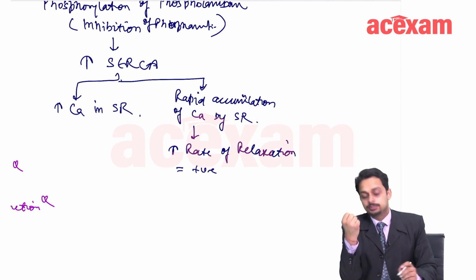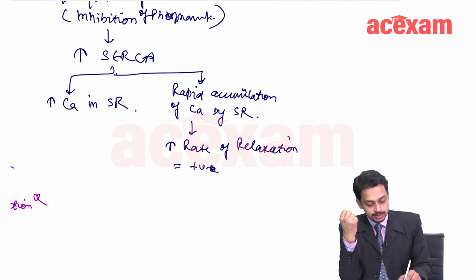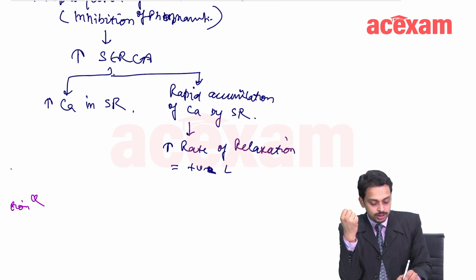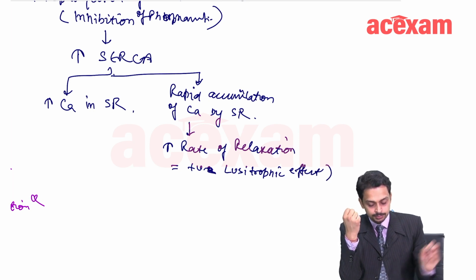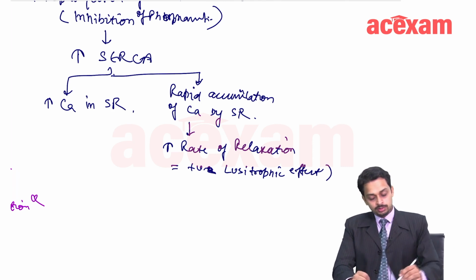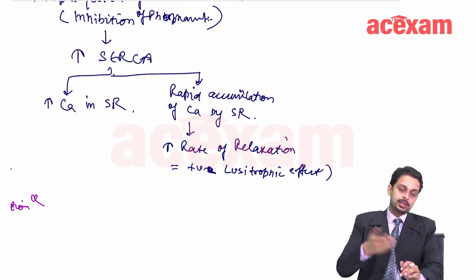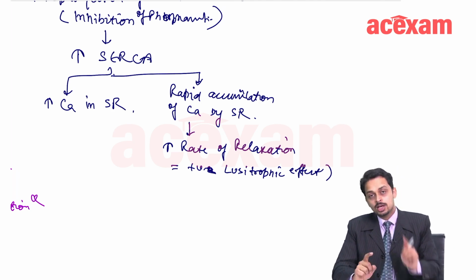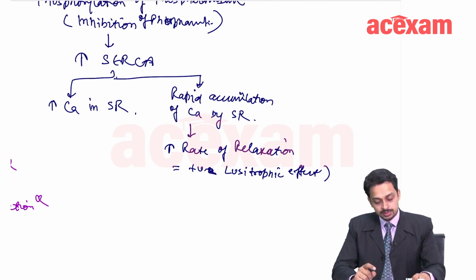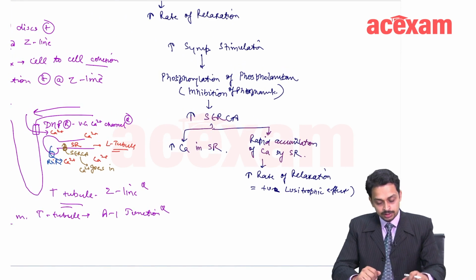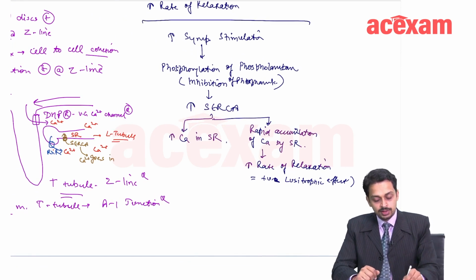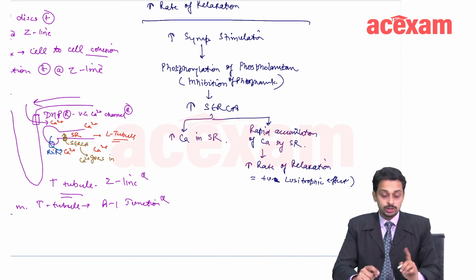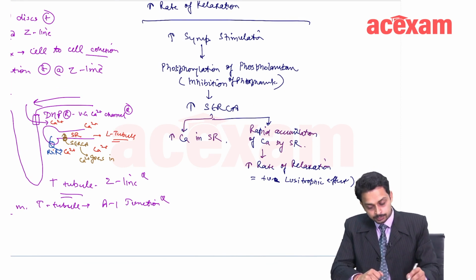Please, you are right. This is known as positive lusitropic effect. So, rapid accumulation of calcium back into the sarcoplasmic reticulum will lead to an increased rate of relaxation, which is nothing but positive lusitropic effect. So, increased sympathetic stimulation will lead to positive lusitropic effect by this phenomenon.